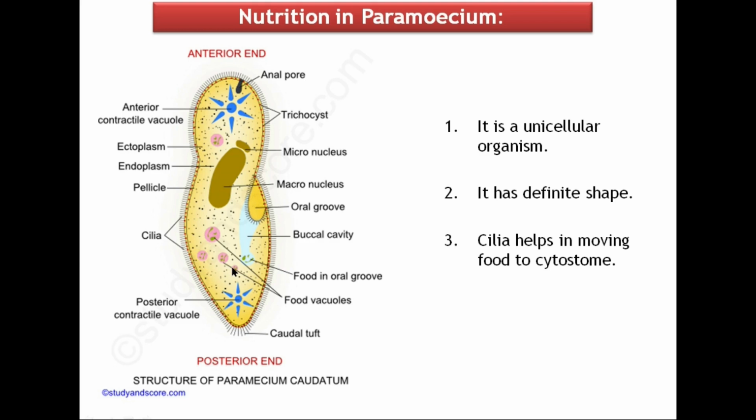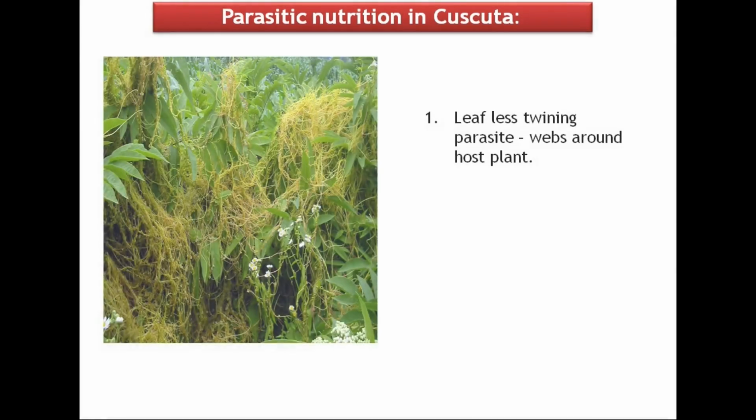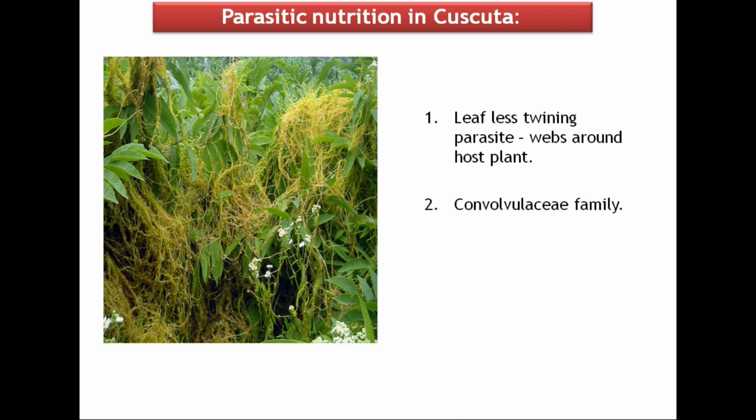Now, parasitic nutrition in cuscuta. Cuscuta is a plant commonly known as dodder plant. It belongs to the family Convolvulaceae, that is the morning glory family. It is a leafless twining parasitic plant. The genus Cuscuta contains 170 twining species distributed throughout the temperate and tropical regions of the world.